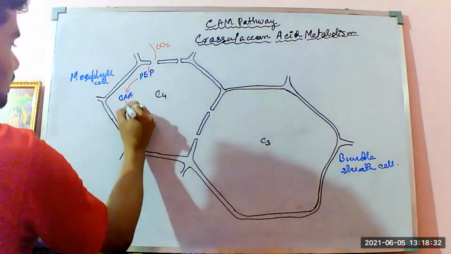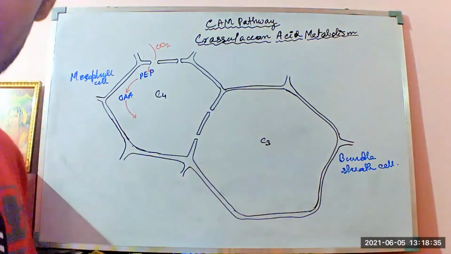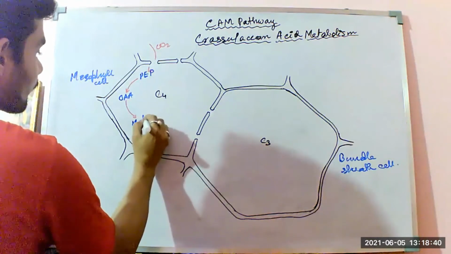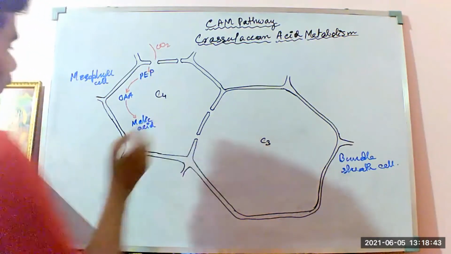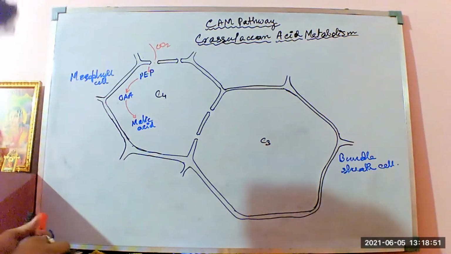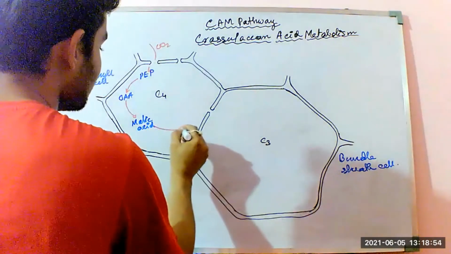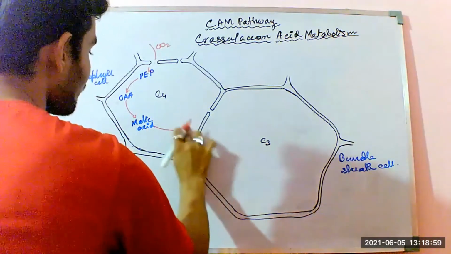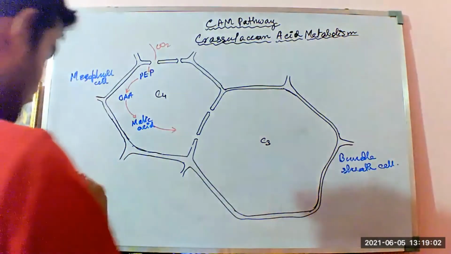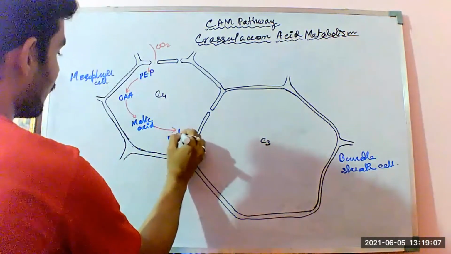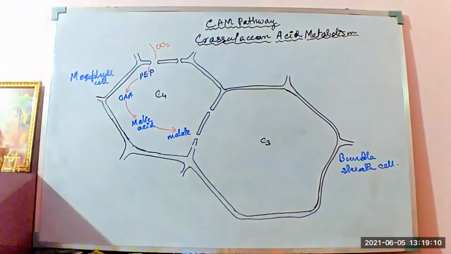This oxaloacetic acid, in the course of this cycle in the C4 pathway, in the presence of a decarboxylase-type enzyme again gets converted to malic acid. Now what is the function of this malic acid? The malic acid gets converted to the malate ion, by losing its proton.